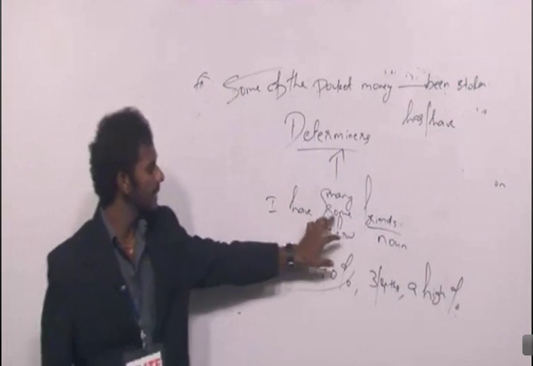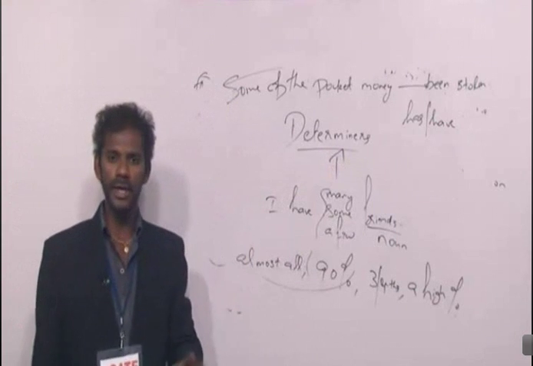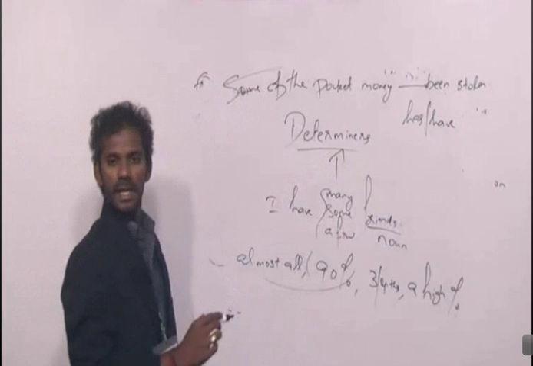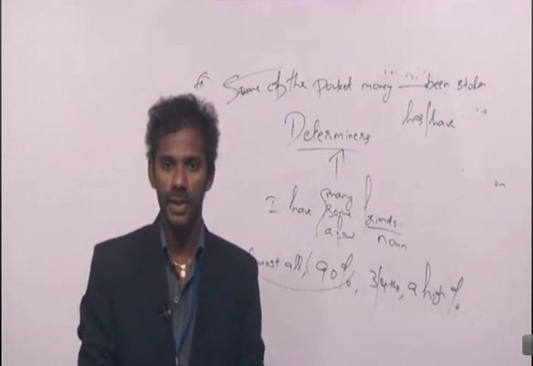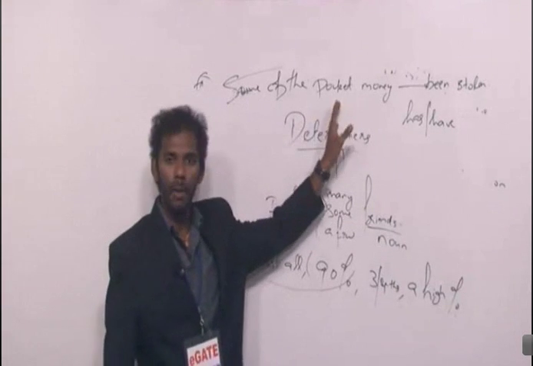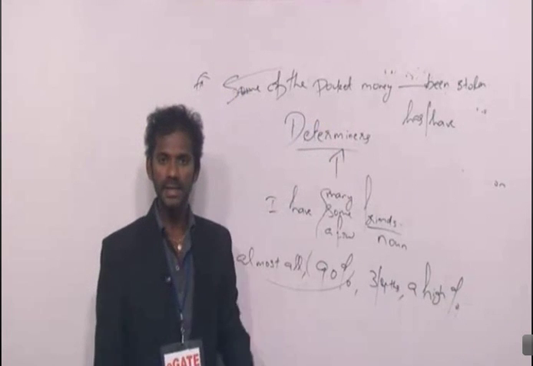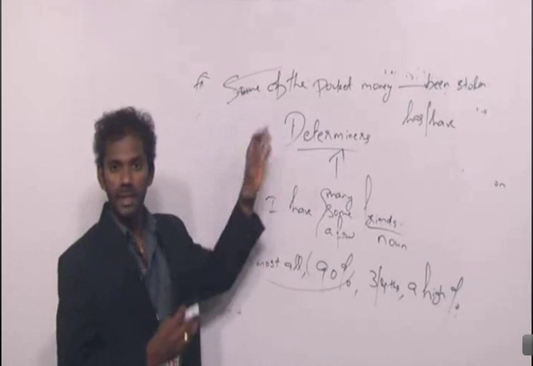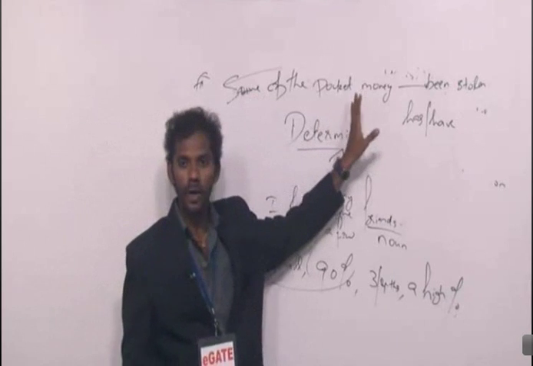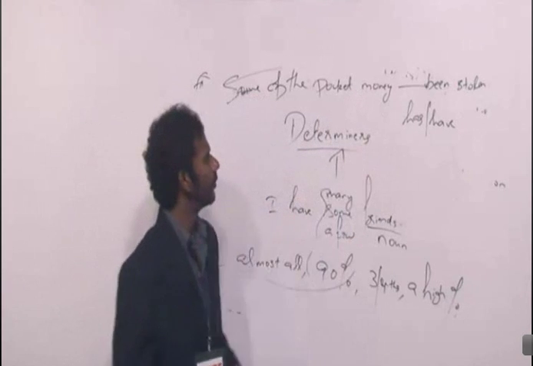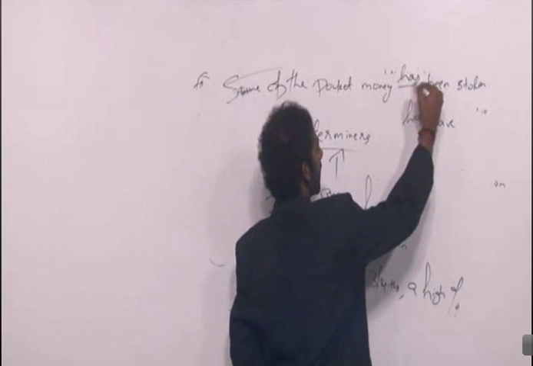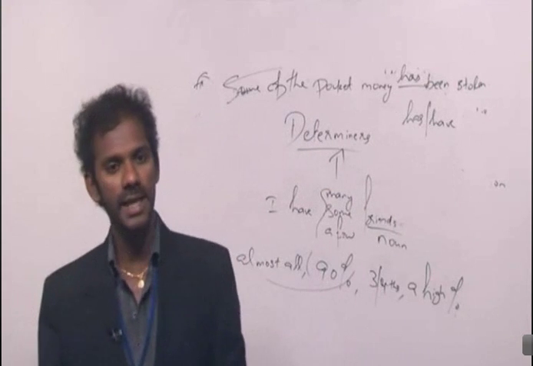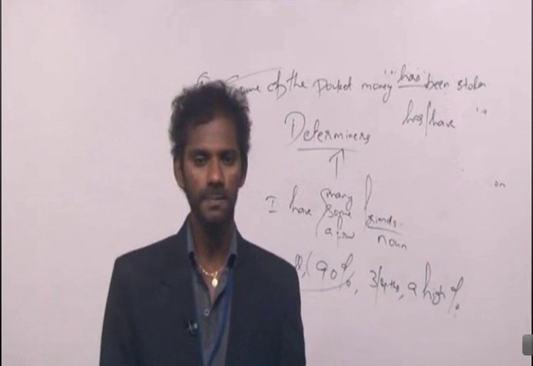Some is a determiner. As I said, you forget about the determiner in a sentence. We are not concerned about determiners. We are concerned only about the noun in the sentence, right? What is the noun out here? Pocket money is a noun. Taken as singular or plural? Singular, as we discussed. So some is a determiner, forget about it. The noun here is pocket money, singular. So the verb also must be singular, has been stolen. Some of the pocket money has been stolen, right?